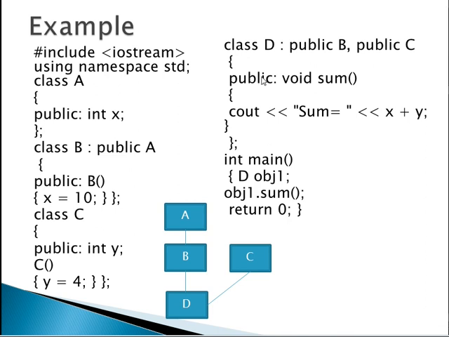Here we are creating the object of class D only; there is no need to create the objects of the others. D, object1 dot sum. We are accessing this function here, and return 0.